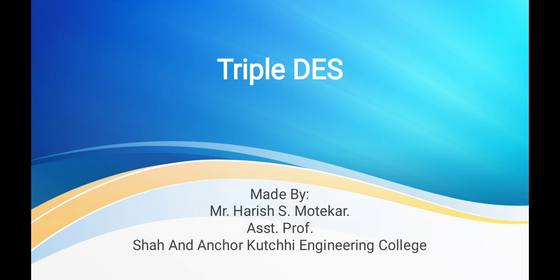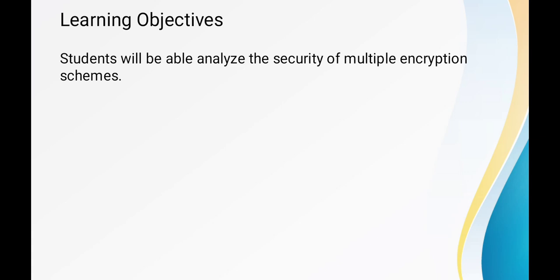In our previous session, we have seen the DES algorithm, its drawbacks and the alternatives for the DES algorithm, that are the AES algorithm and Blowfish algorithm. We have another alternative, that is the triple DES algorithm. So our today's topic is triple DES, and let us start with the learning objectives.